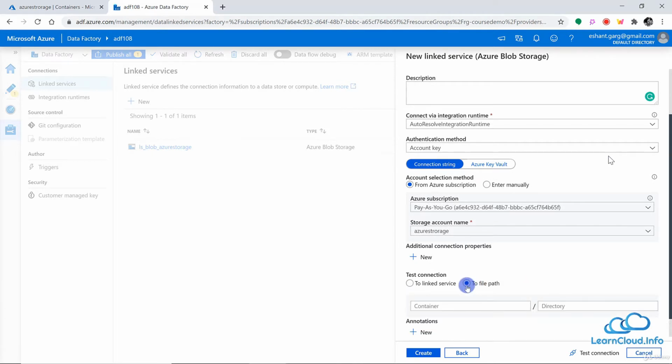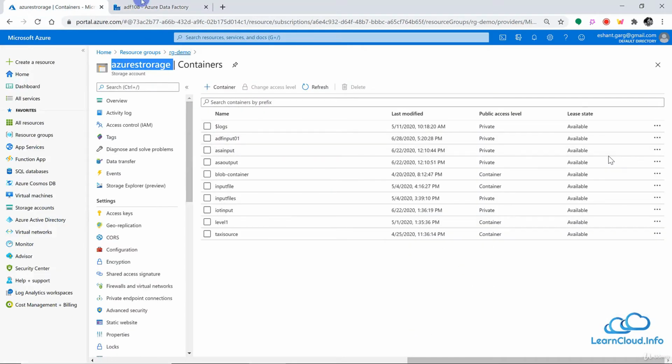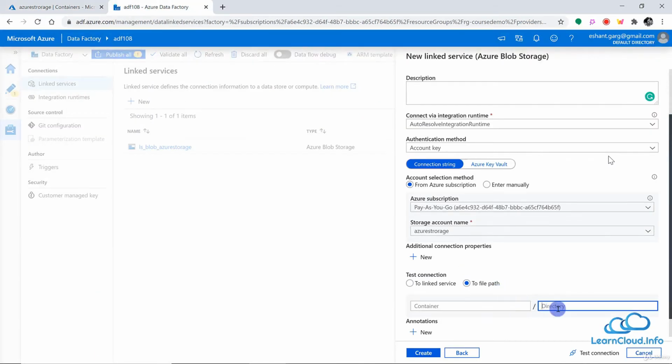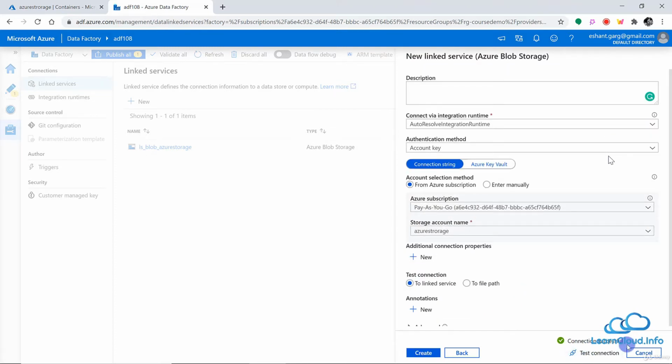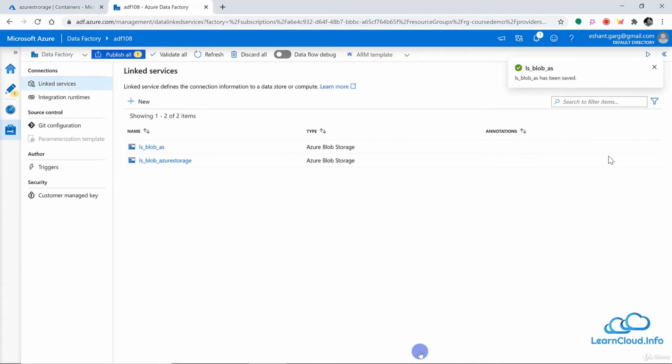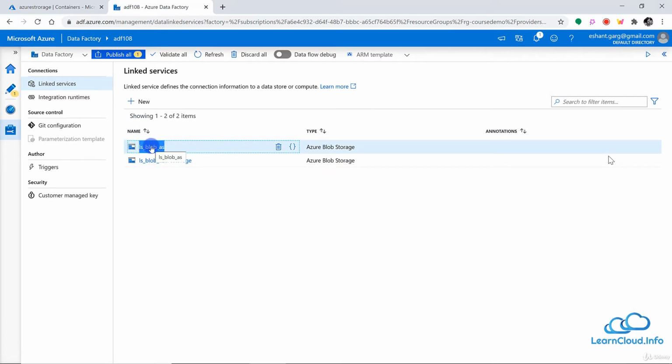If you want, you can also give the file path here, for example, the container name and directory name here. But I don't want to give it right here. We can give it later also when we define the data set. So I'll give it at that time. And that's it. You don't have to give anything else, and you can test your connection. It is successful, and you can just click on create here, and this will create a new linked service to this Blob storage account. Now you can use this linked service when you create a data set. Now this is what you have as a connection and a credential to get into the storage account.